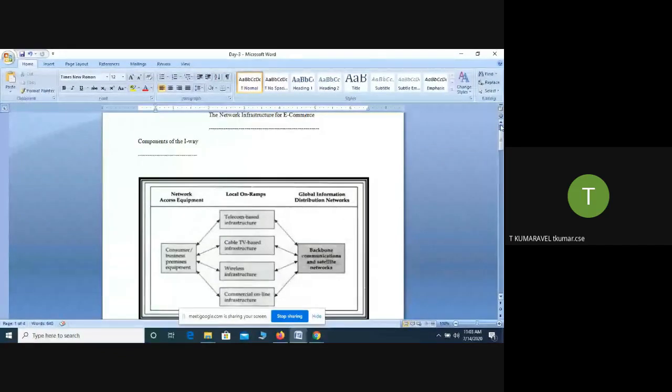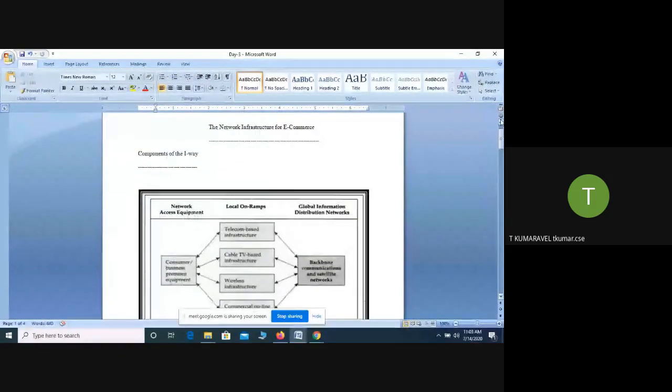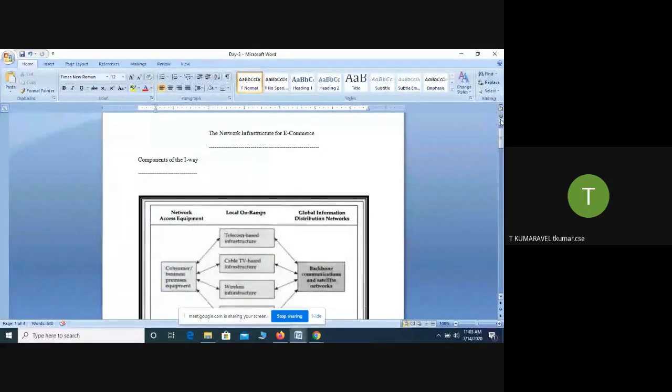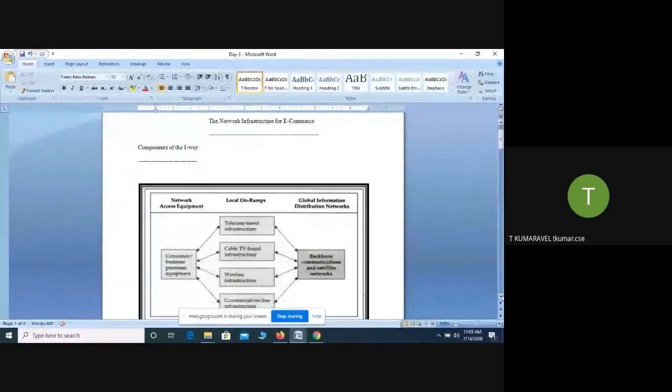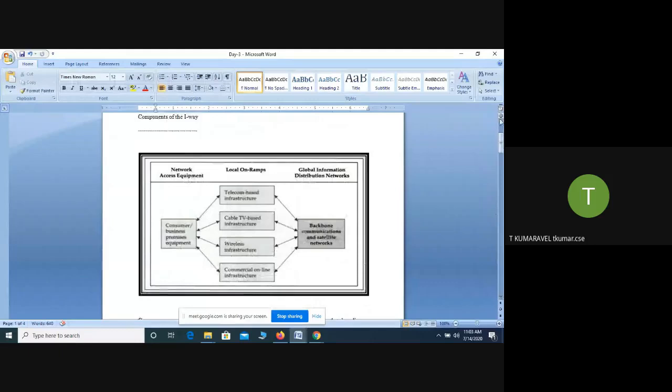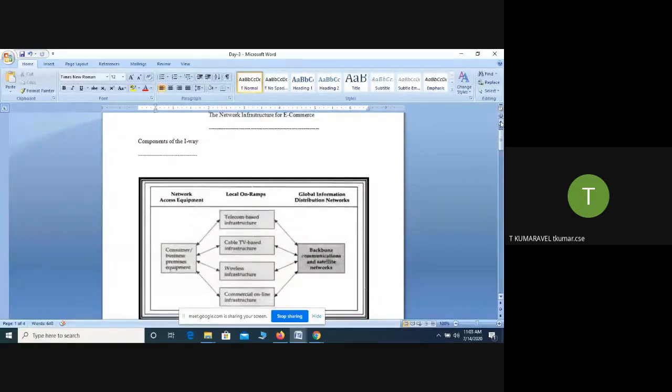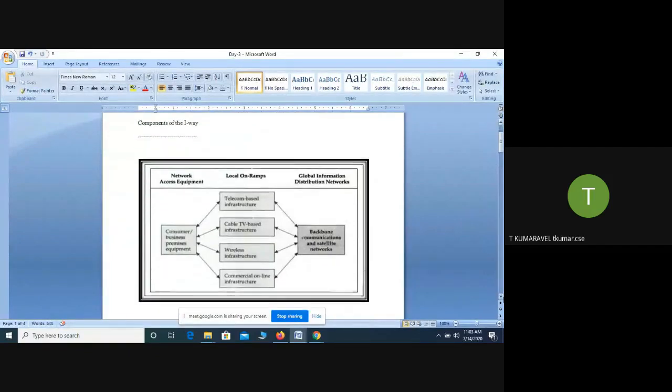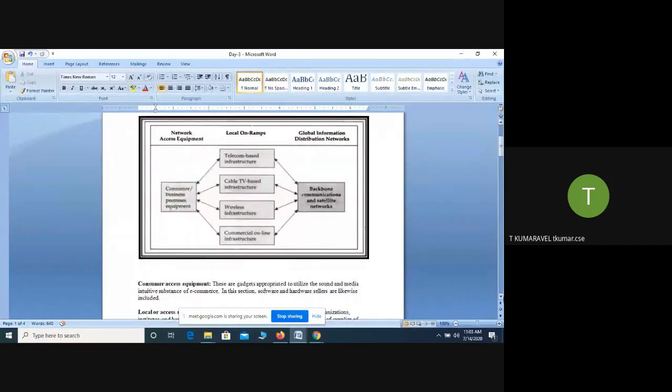Today I am going to start with network infrastructure for e-commerce. In order to run the e-commerce business, what network infrastructures are required? That network is otherwise called, in e-commerce, the highway network. These are the network components required for successful running of an e-commerce application.